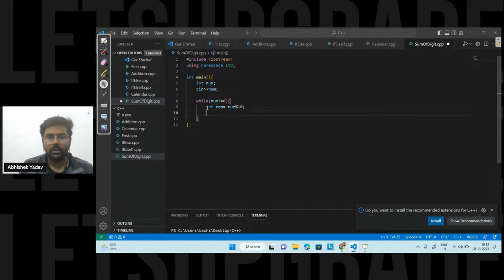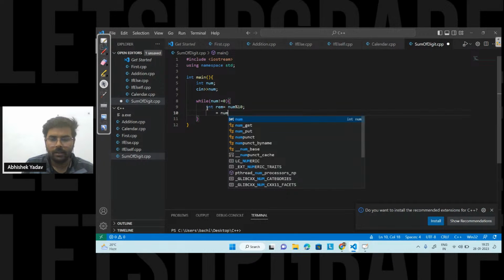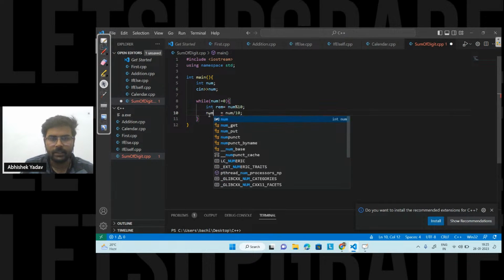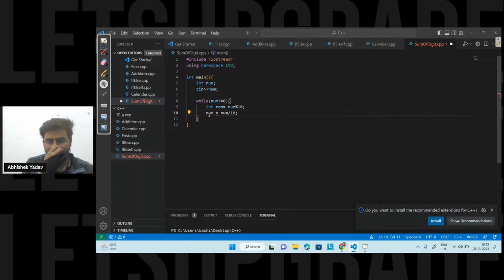After getting the remainder, you are saying, hey, I want the extracted part. The extracted part is what? Num divided by 10. Okay, num divided by 10. So here this right hand side will give me the extracted part. So guys, I am storing the extracted part again inside the same variable, that is num, right? Okay, like this. So now I got the remainder.